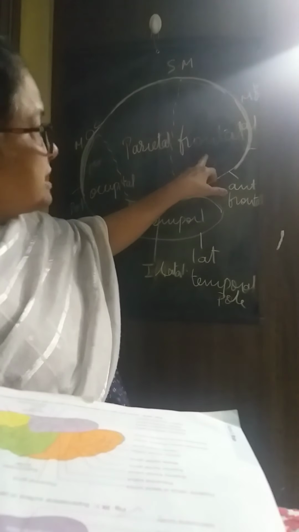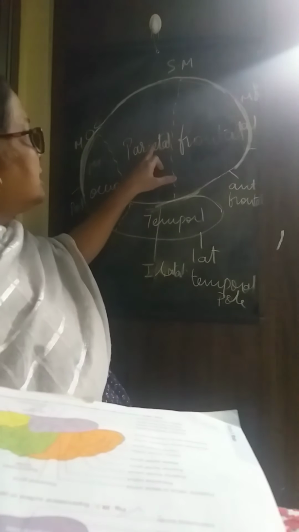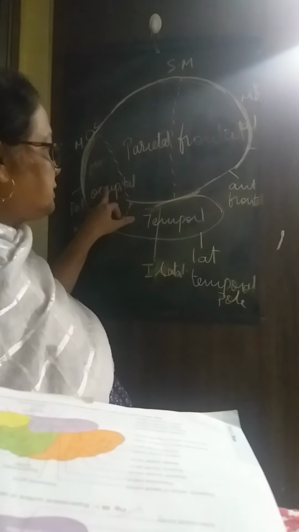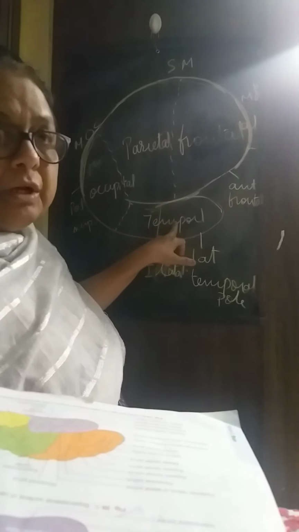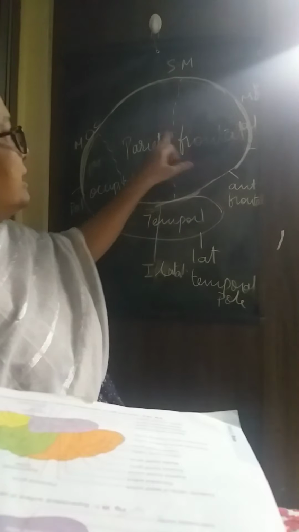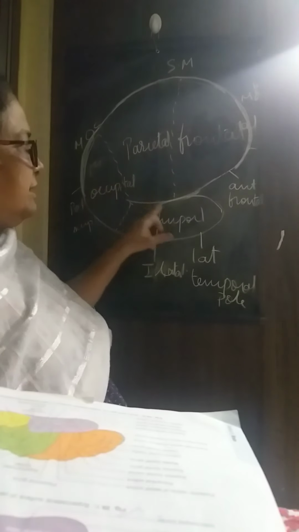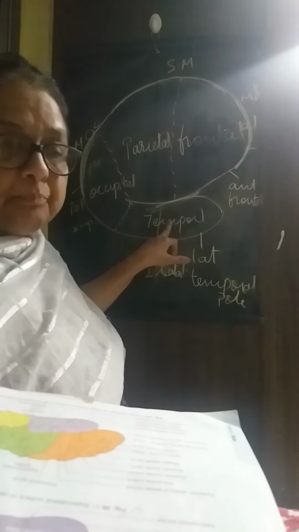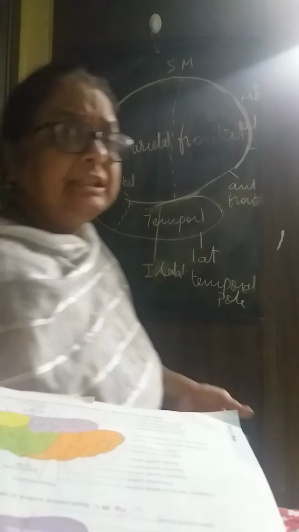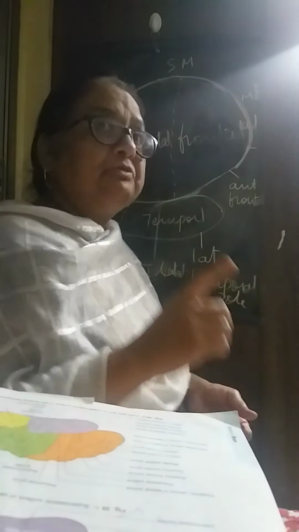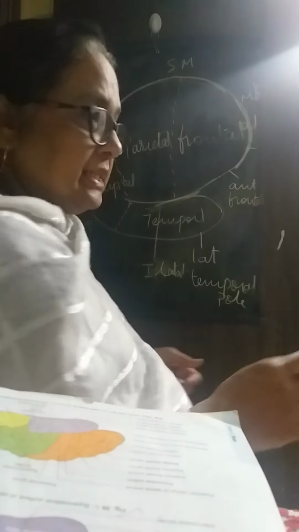The four lobes are the frontal lobe, the parietal lobe, the occipital lobe and the temporal lobe. So these are the general features on the superolateral aspect of the cerebrum. The whole of the cerebrum consists of all these things.